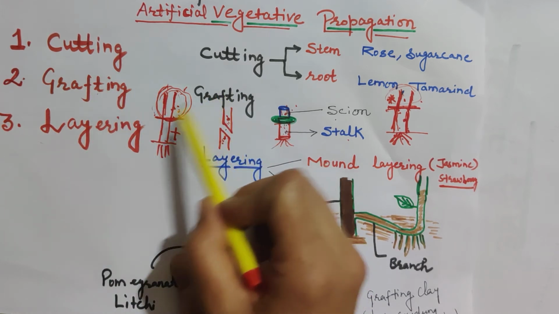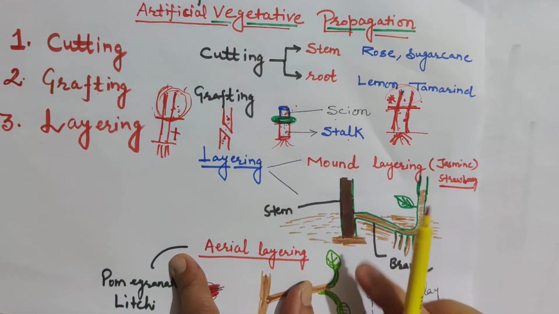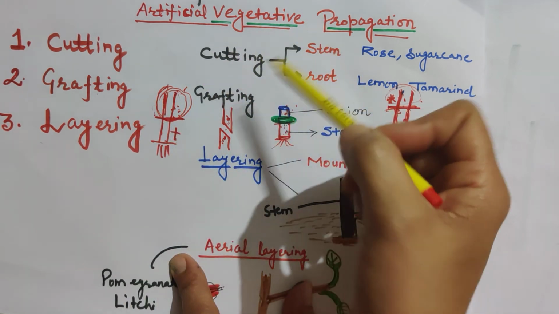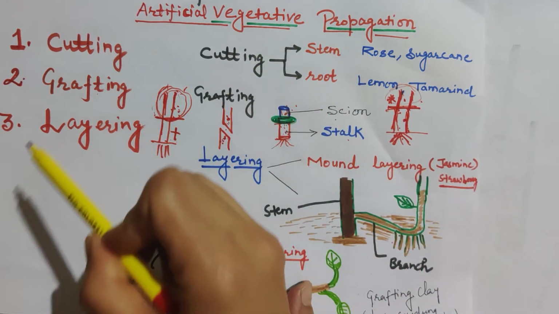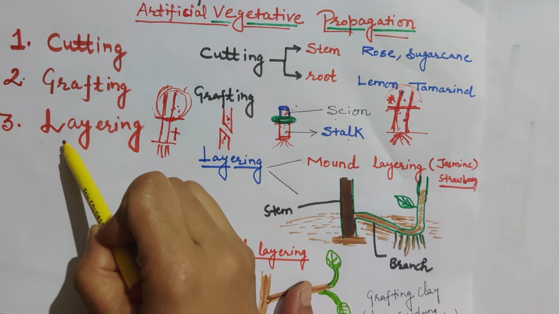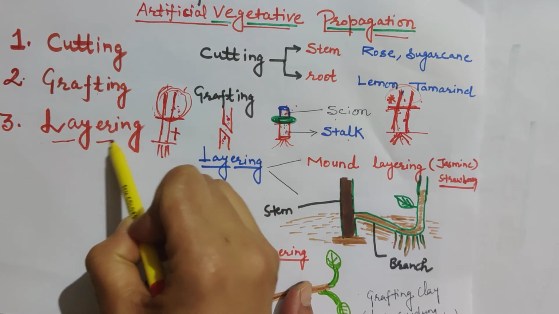Grafting can be carried out in apple or other kinds of fruits. We can do the same. Then the third method of artificial vegetative propagation is layering.